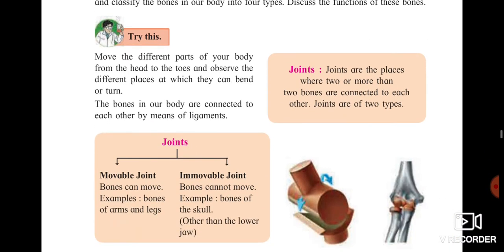Now we will study the joints. Joints are the places where two or more bones are connected to each other. Joints are mainly of two types. One is movable joints and another is immovable joints. A movable joint can help in moving, for example leg bones and arm bones. The ones which don't help in movement, where the bones cannot move, are immovable joints. The bones present in your skull, you cannot move.